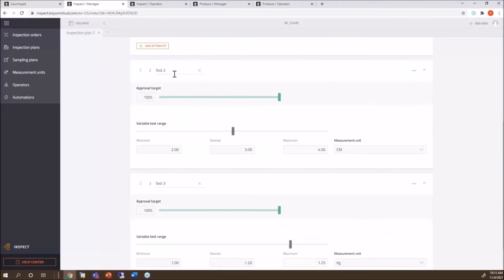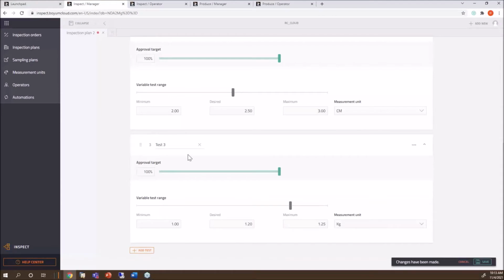Second test. What's my second test? 100% approval target again. You can always move it like this. And this is a measurement. I have to measure something. It's 2. Okay. Desired is 3, or you said desired is 2.5. Okay. And maximum is 3. That makes a little bit more sense. Okay. So this is my measurement. That's what I have to do.